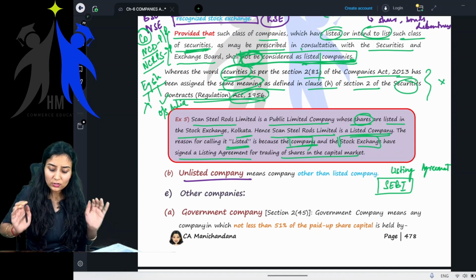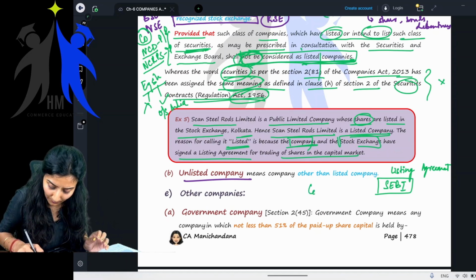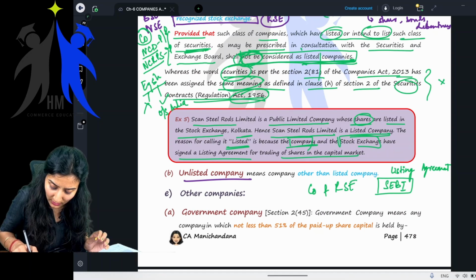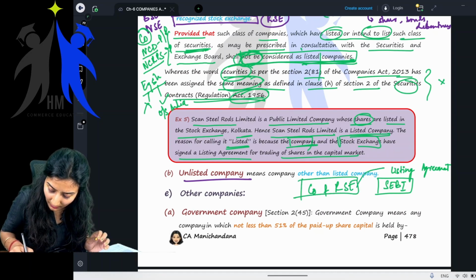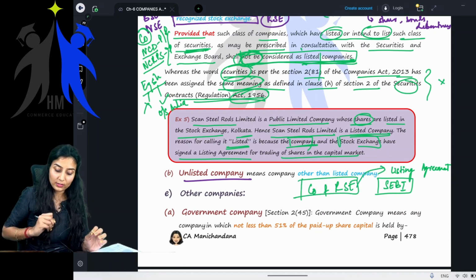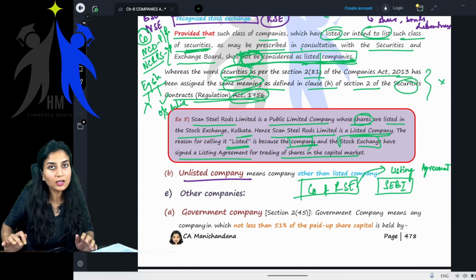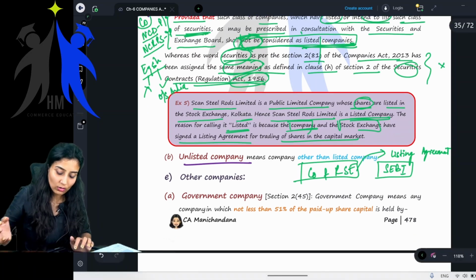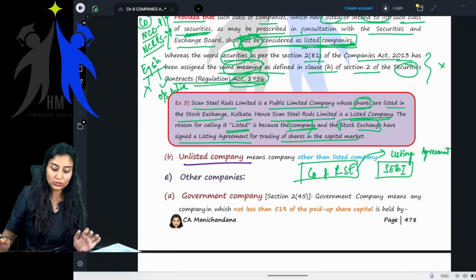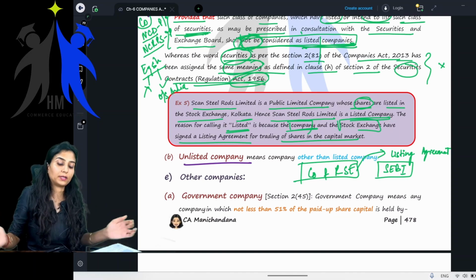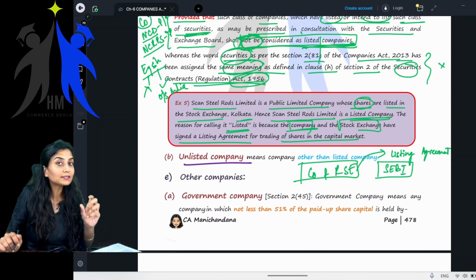So the company and the recognized stock exchange sign something called a listing agreement for listing their shares and securities in the capital market. That is the reason it is called a listed company.